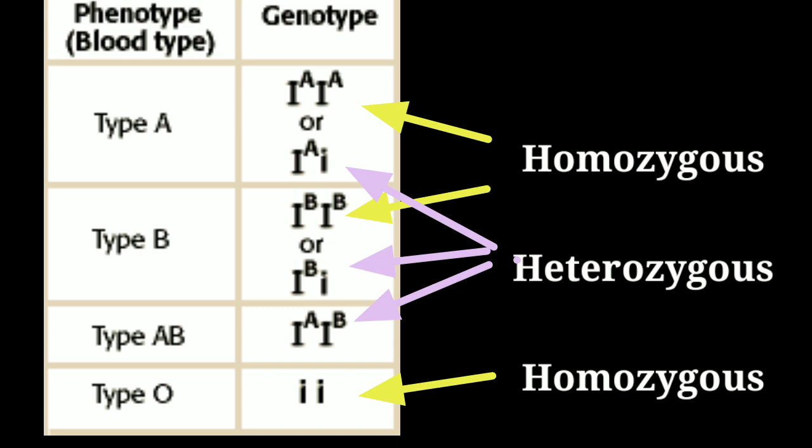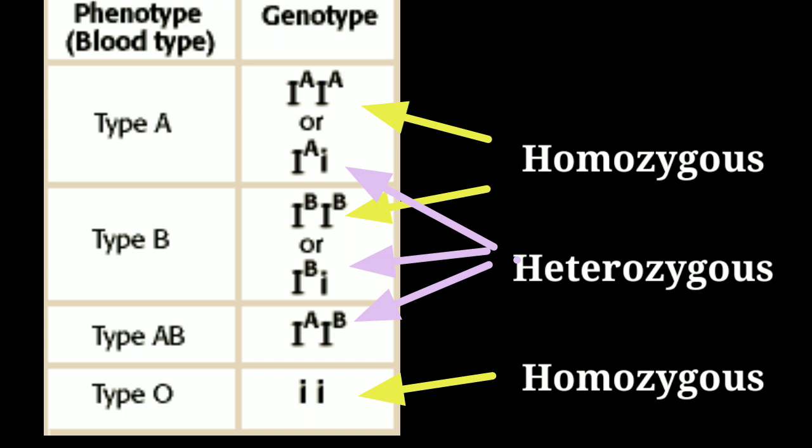As we know, there are 3 alleles present to give a particular blood group to an individual, and those alleles are IA, IB and IO, or it is also represented by the letter small i.